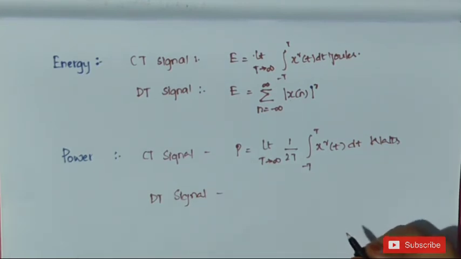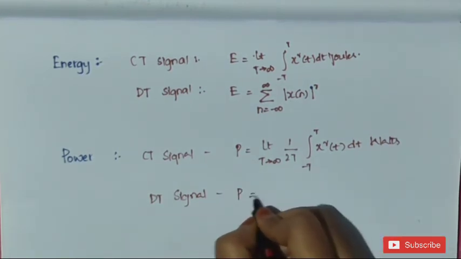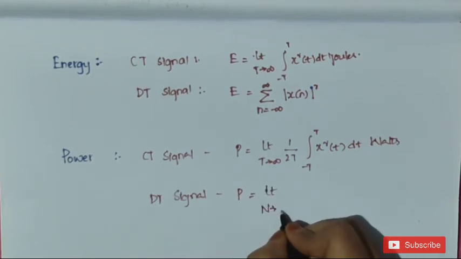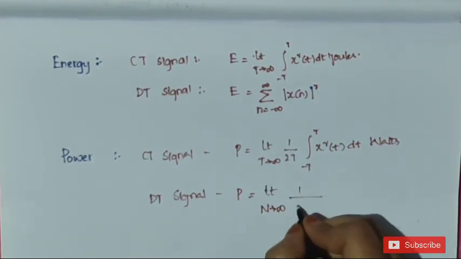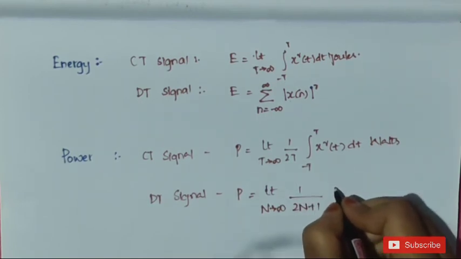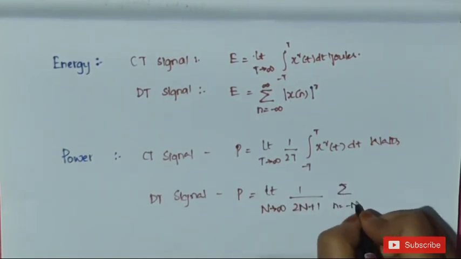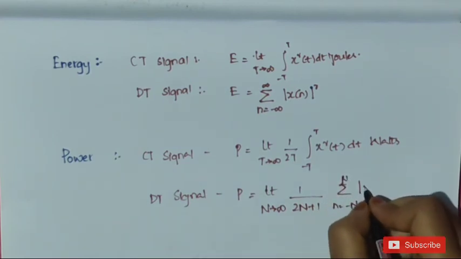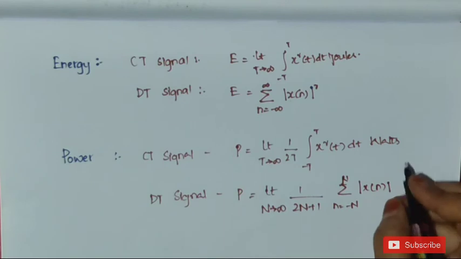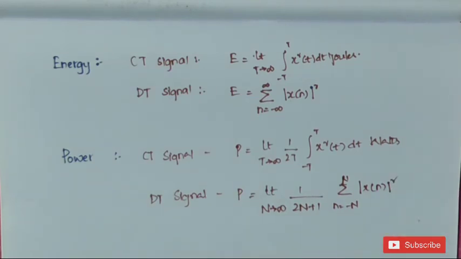The power of a discrete time signal is defined as P is equal to limit N tends to infinity 1 by 2N plus 1 sigma n equals minus N to plus N modulus of x of n whole square. This is about the formulas related to energy and power signals.